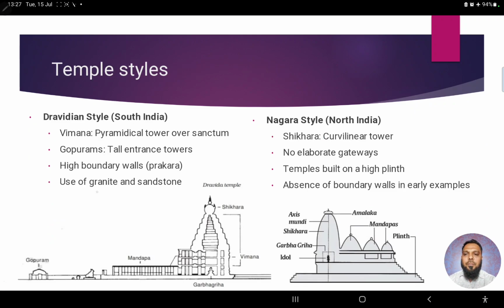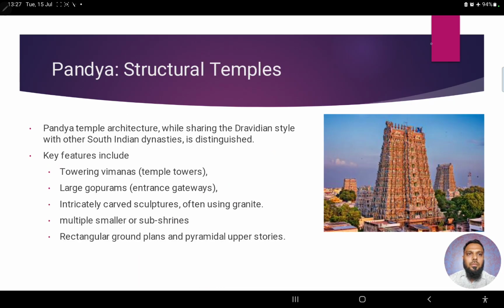Apart from that, there are intricately carved sculptures. A lot of sculptures are there. There is use of granite. Then again, multiple smaller or sub shrines. So there is a central shrine, and apart from that main shrine, in the surrounding areas, you see there are sub shrines as well.